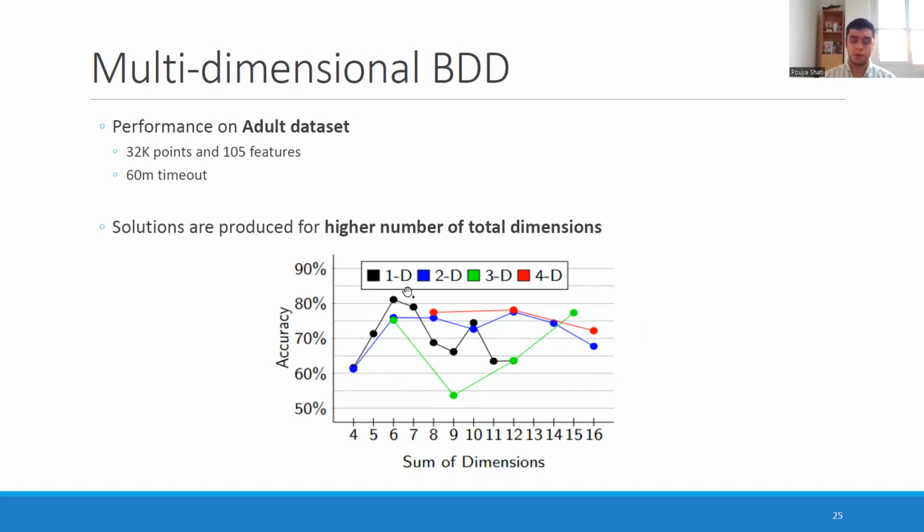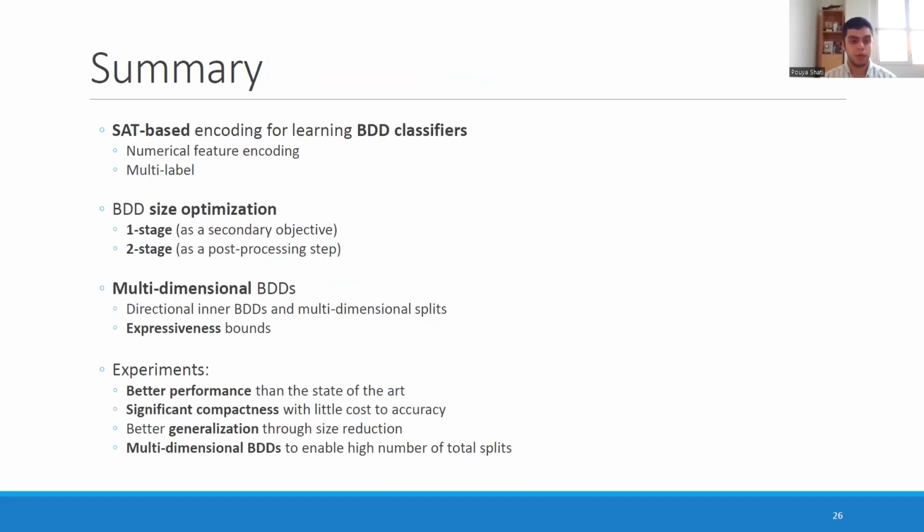And we see that for the ordinary one-dimensional case, the highest number of total features that we can employ is 12. But the multi-dimensional MDBDDs, whether it's 2D, 3D, or 4D, allow us to produce solutions that can employ up to 15 or 16 features. And this shows that their expressiveness within their compact form is allowing us to look at more features in the data set and have better classifiers. And that was all the experiments that I wanted to discuss.